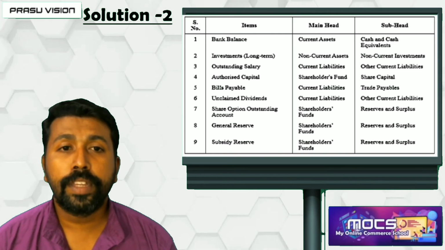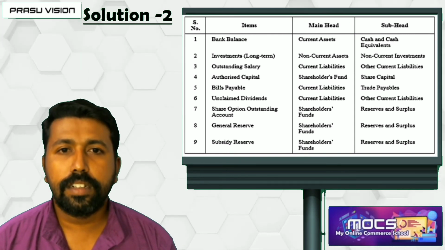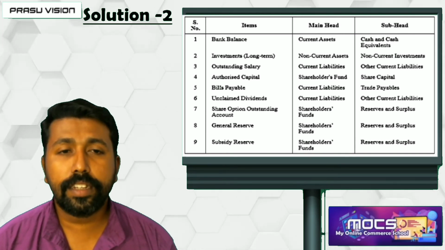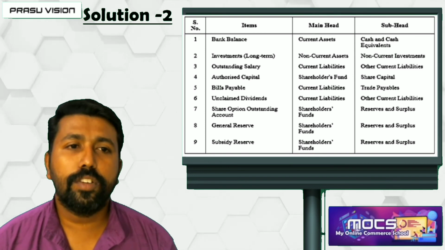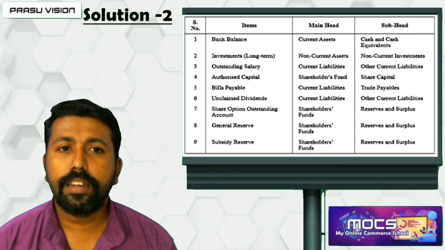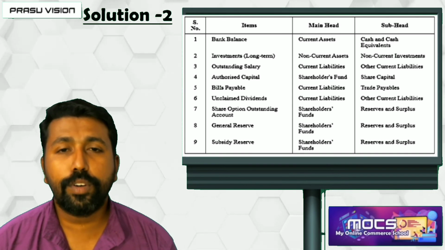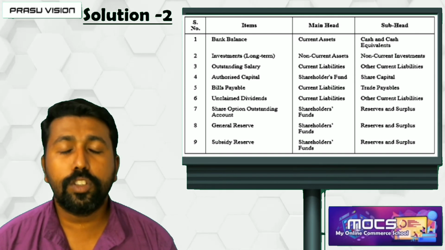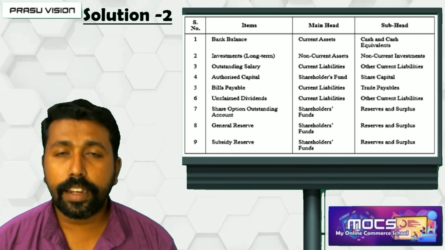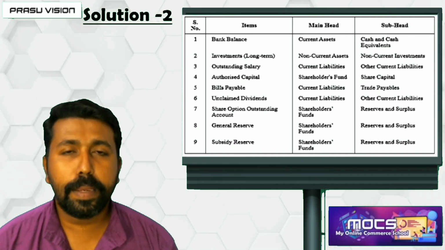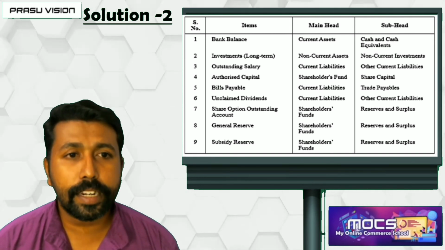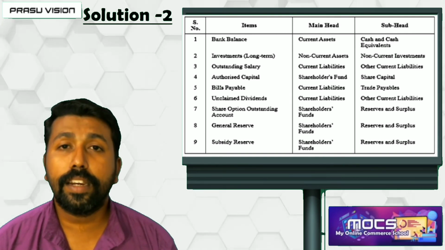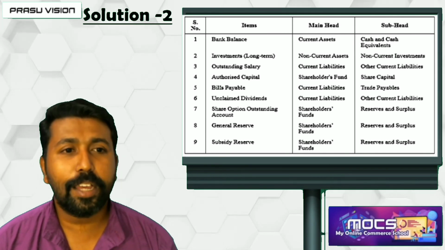Bank balance, you know, current asset is the major heading, and subheading it will be cash and cash equivalents. Investment, it is a non-current asset, it will come under non-current investment. Outstanding salary comes under current liability, and we are recording under other current liability. Authorized capital, you know, shareholders fund, and written under the heading share capital. Bills payable, it is a current liability recorded under trade payable. Unclaimed dividend recorded under current liability and comes under the subheading other current liability.